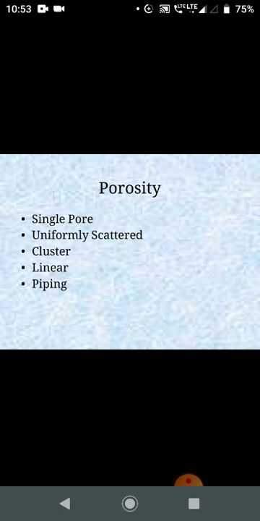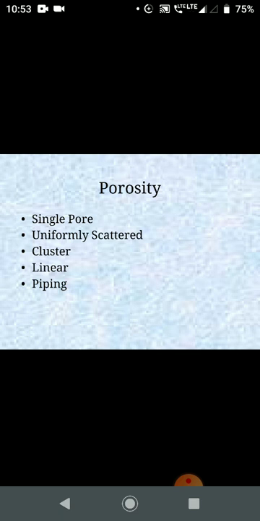Then further moving to the very common and most important kind of defect, that is the porosity. This porosity leaves a very bad impression on the weld piece due to various kinds of gas bubbles or moisture content.